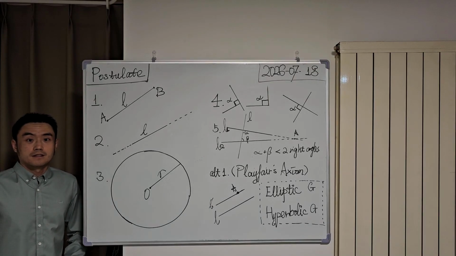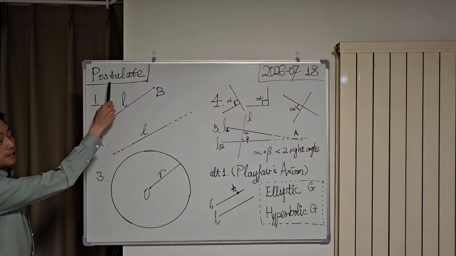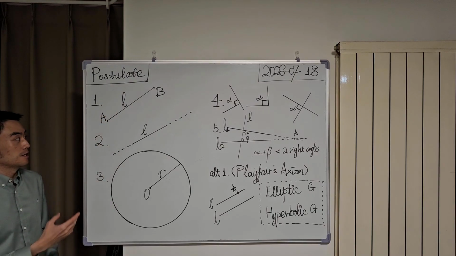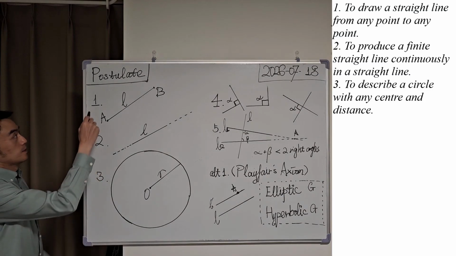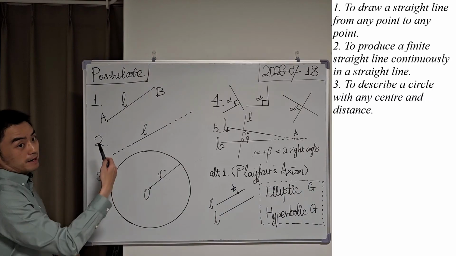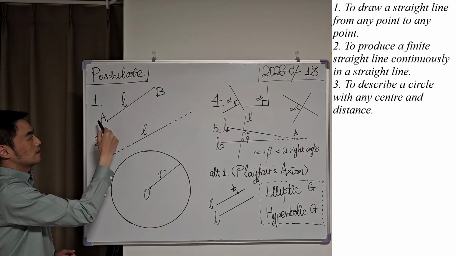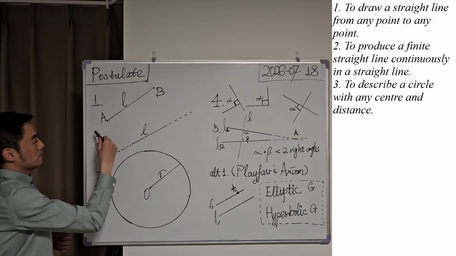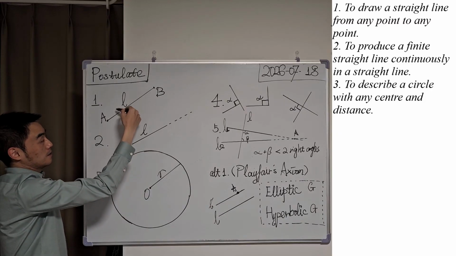Good evening. In this video, we are going to explore those 5 postulates proposed in the Elements Book 1. So let's start with the first postulate. It says we can make a straight line with 2 given points. Let's assume we have a point A here and point B here. Then we can make a straight line L through them.